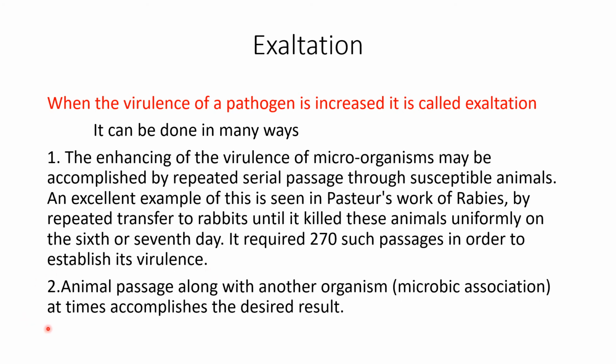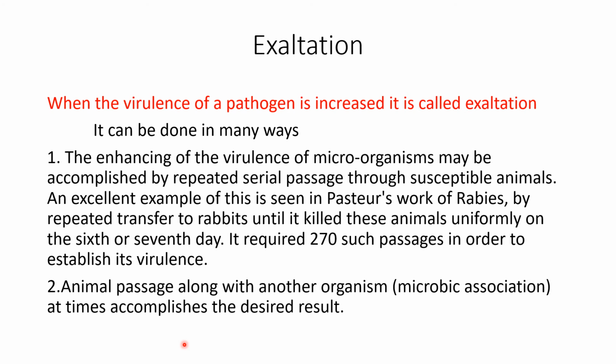The next way is when you inject this pathogen along with another organism. By means of this microbial association, you can get the exaltation result. That is, you take a pathogen and mix it with another organism which can diminish or inactivate our immune response.